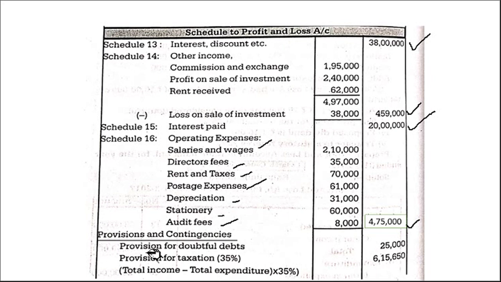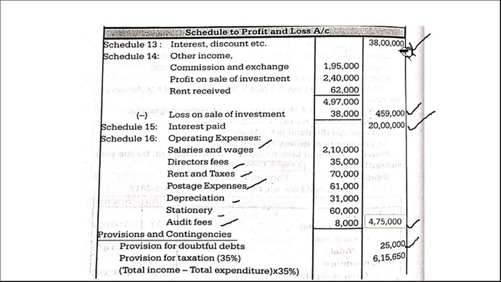Then comes provisions and contingencies. In the adjustment they have given provision for doubtful debts, 25,000. And one more thing is there: provision for taxation, 35% they said. How do we calculate 35%? We have to calculate 35% on the current year's net profit.